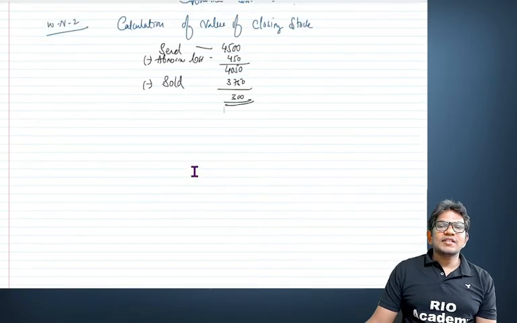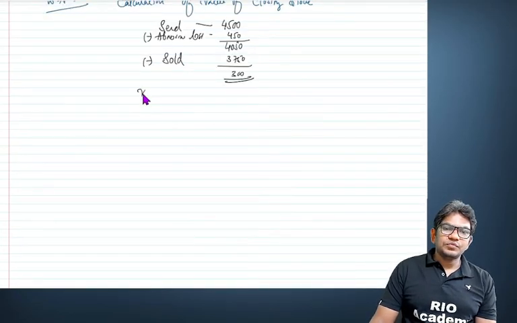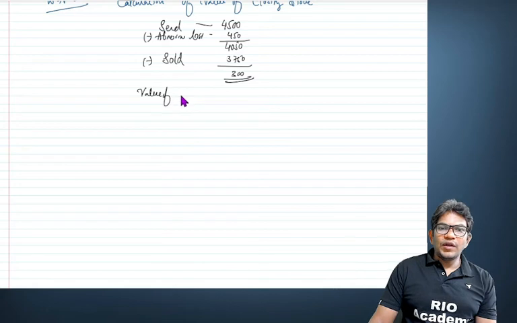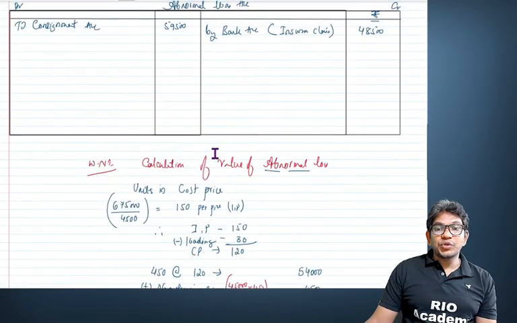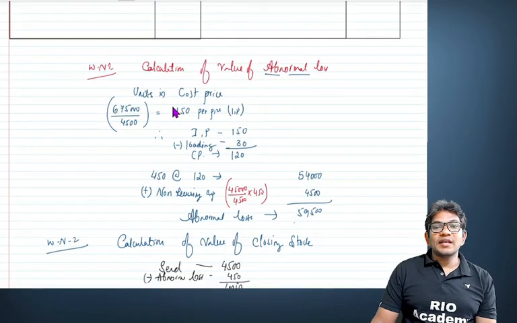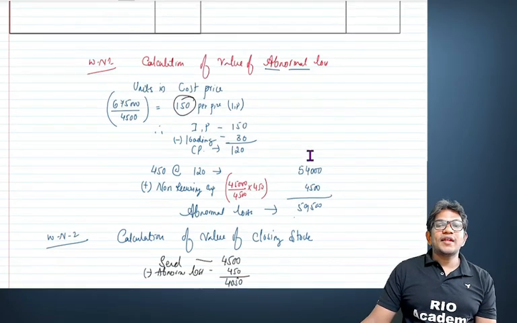At the same time, very simple, the value of closing stock. Just have a look. 300 at invoice price. Remember, you should take invoice price. What was the invoice price? Invoice price was 150.